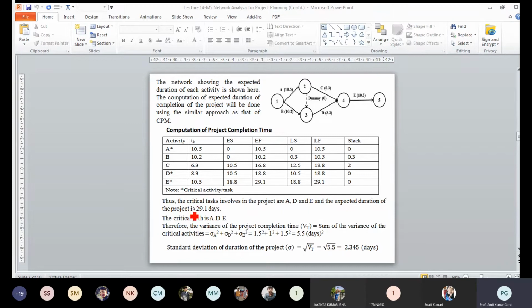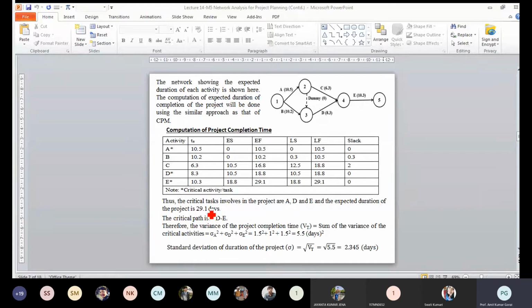Now, if you want to reduce the risk, you can add some time. So 29.1 plus 1. If you keep 1 day as buffer time, that means if some of the tasks are delayed, it will take within one extra day.